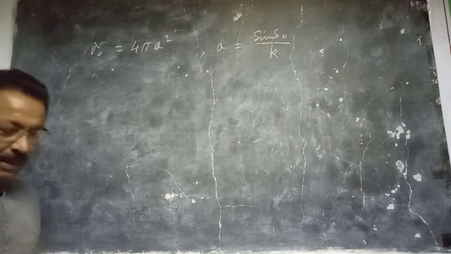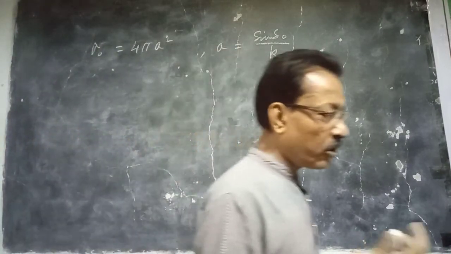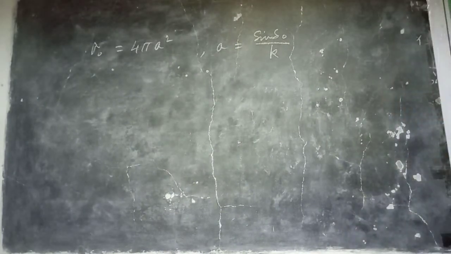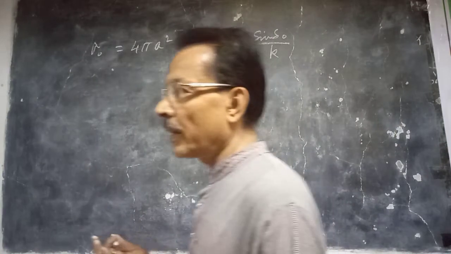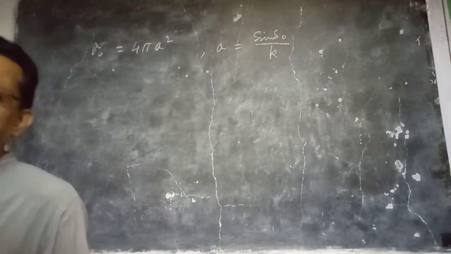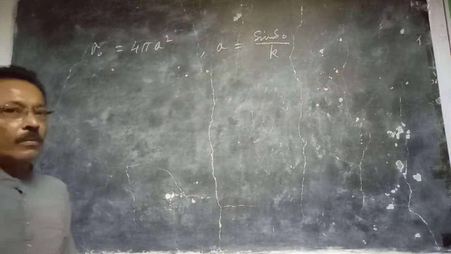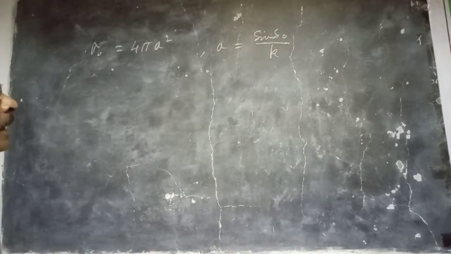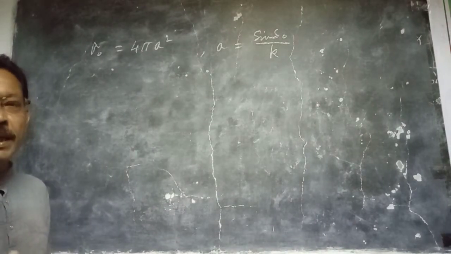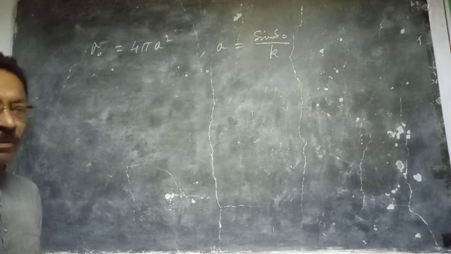If the scattering centers are distributed in a disorderly, haphazard way, then the number of scattered neutrons in a particular direction is proportional to the number of scattering centers.